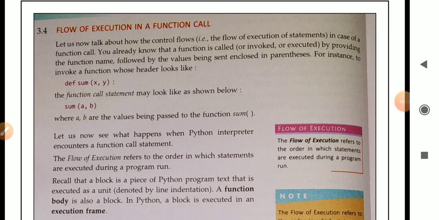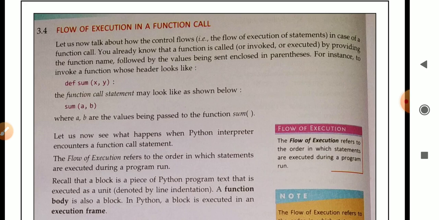So the function call statement may look like this, sum(a, b), where a comma b are the values being passed to the function sum. Let us now see what happens when the Python interpreter encounters a function call statement. The flow of execution refers to the order in which the statements are executed during program run.